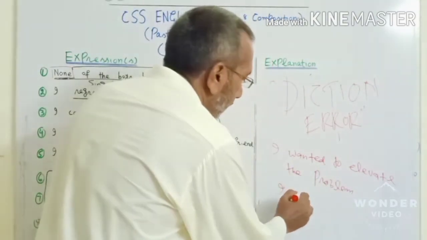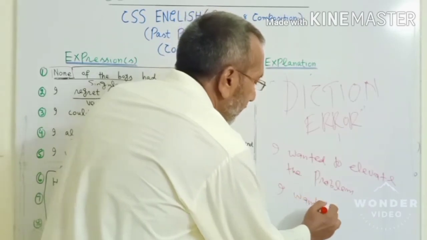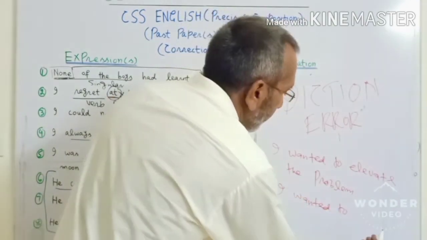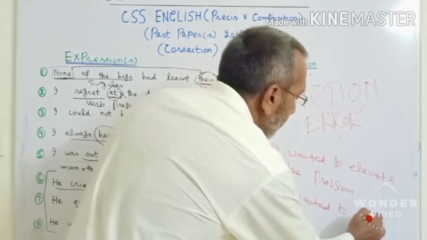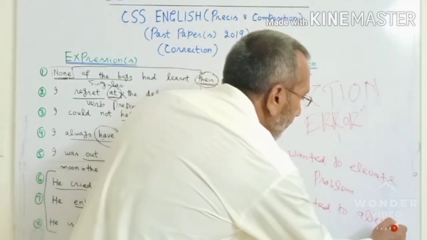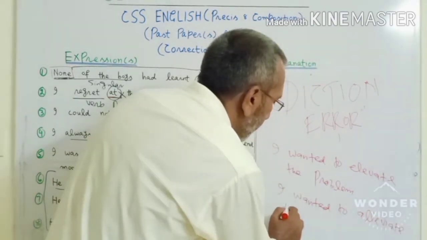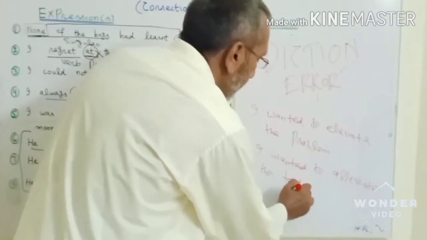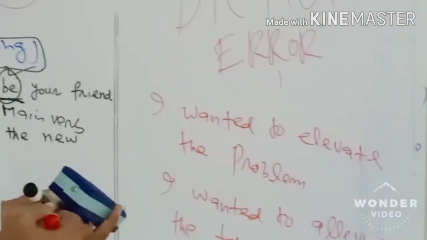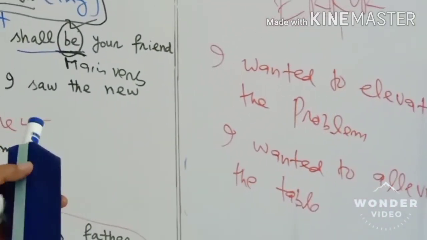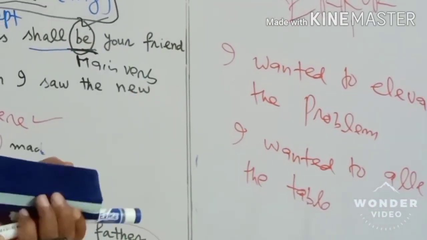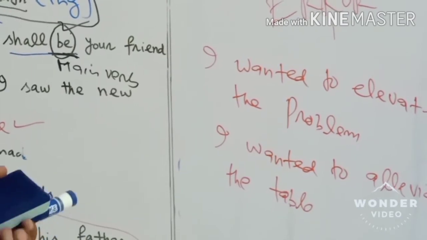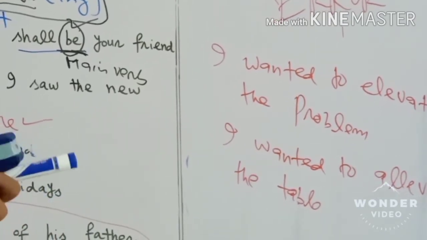I wanted to alleviate the table. So in these two expressions, the word elevate is fine, the word alleviate is fine, but the problem is, I wanted to elevate the problem.